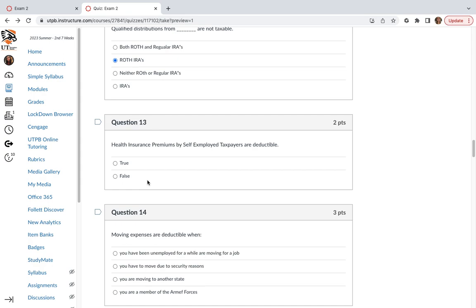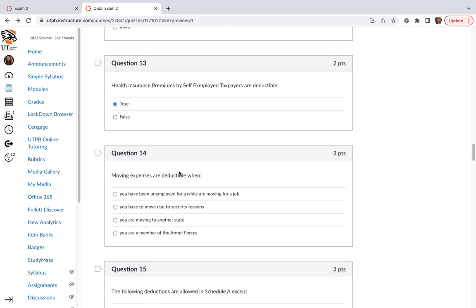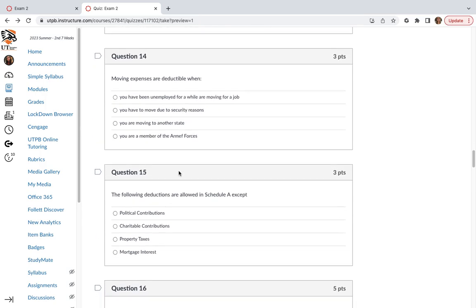Health insurance premiums by self-employed taxpayers are deductible. So if you are self-employed and you pay for health insurance, then it is deductible. But if you work for an employer and don't have any business whatsoever, then that is not deductible. Moving expenses are deductible when you are a member of the armed forces.